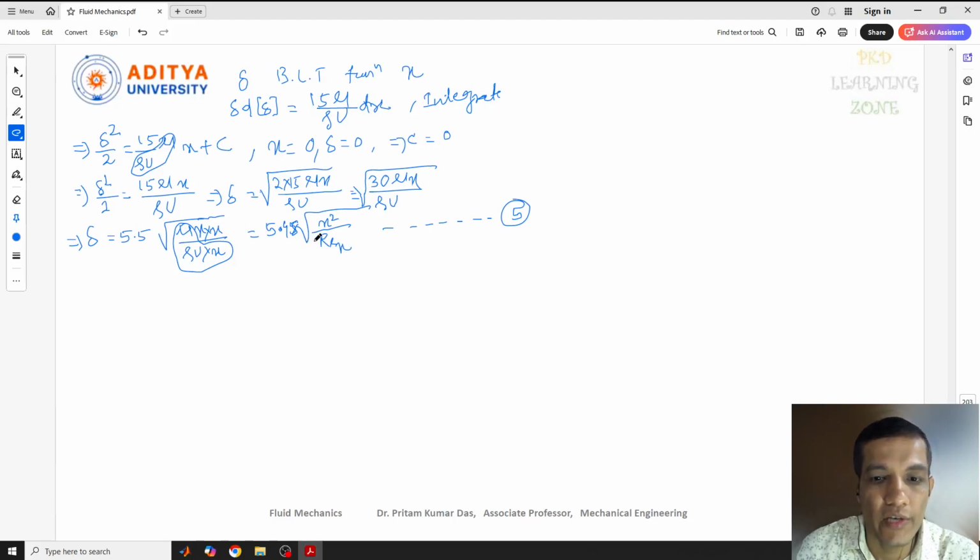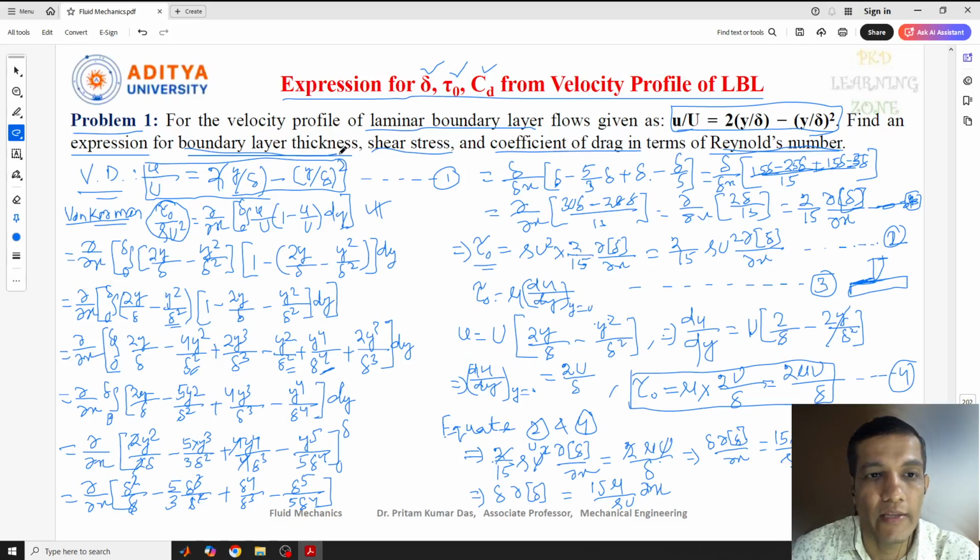Now in this equation, if you see, mu, rho and u are constant values, correct? Then we can say the thickness of the laminar boundary layer is directly proportional to the square root of this. So as we have converted this in terms of Reynolds number, we first needed to calculate the boundary layer thickness, and that is done. Now we need to calculate the shear stress.